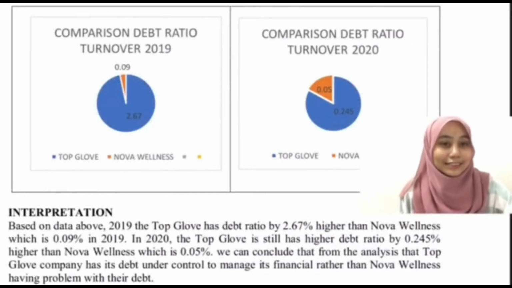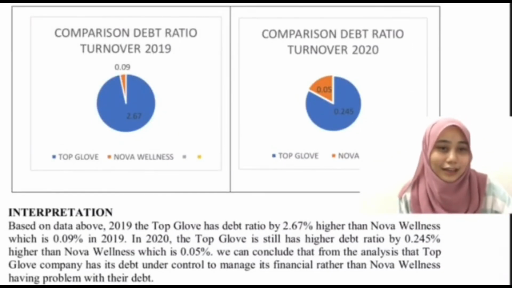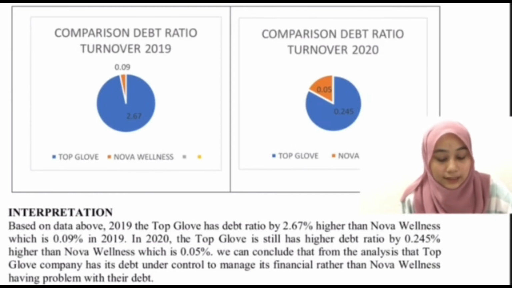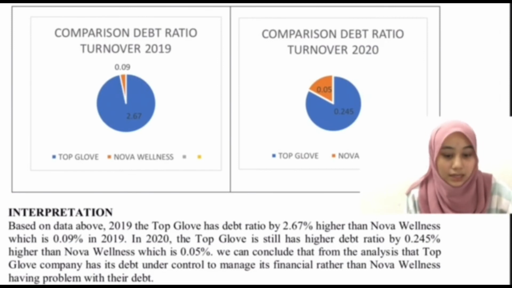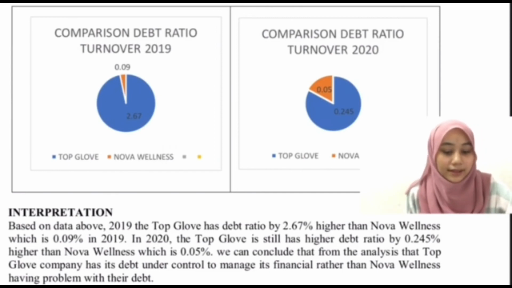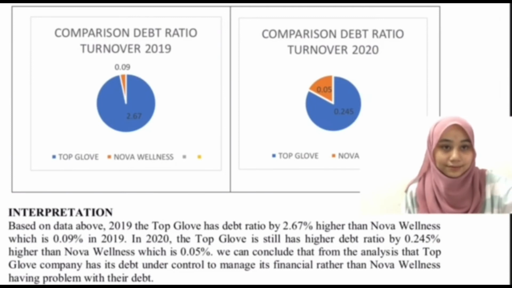So next is the comparison of leverage or debt for Nova and Top Glove. First is the comparison of debt ratio. In 2019, Top Glove is 2.67%, higher than Nova, which is 0.09%. In 2020, Top Glove still has a higher debt ratio by 0.245% than Nova, which is 0.05. So we can conclude that Top Glove has its debt under control to manage its finances.